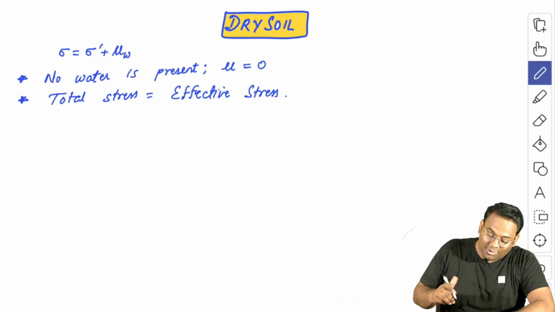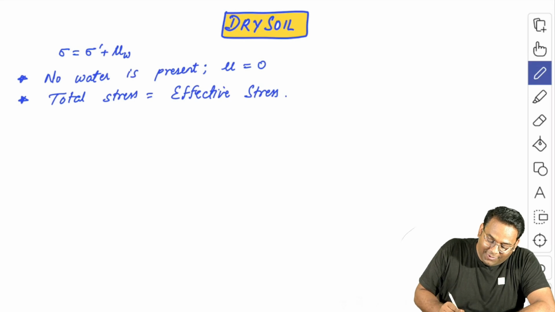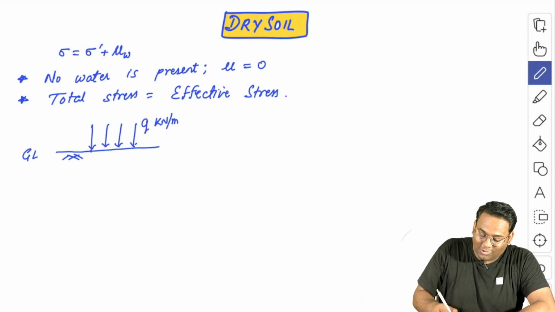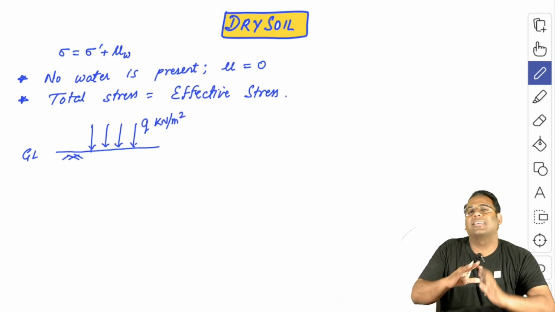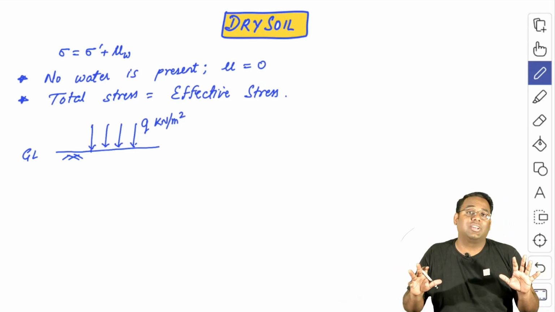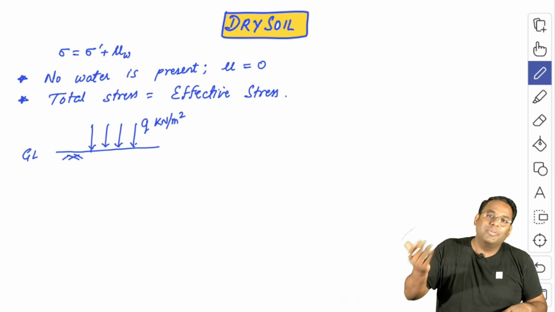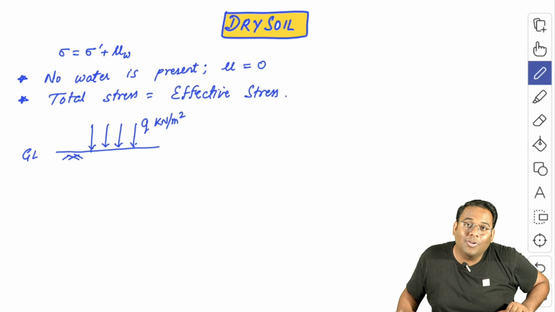Now, also understand that if I am talking about a particular soil, this is the ground level and there is some external force also that is applied on this particular soil. Let us suppose that its intensity is equal to q kilonewton per meter square. This is the stress that is because of any other structure that you have constructed or some load that you have placed there, or maybe it is a stack of cement only.